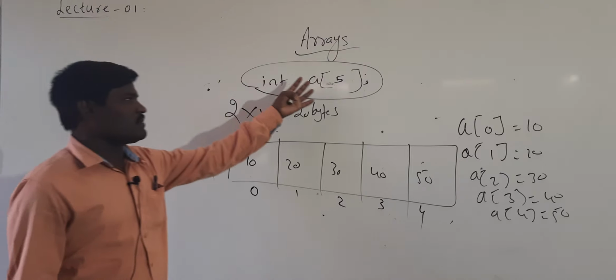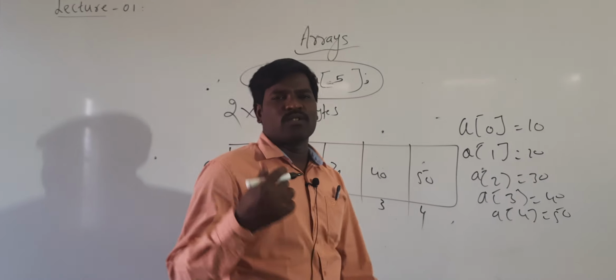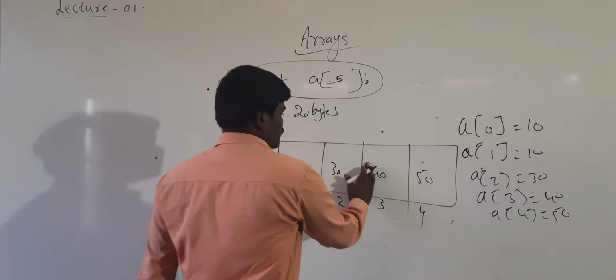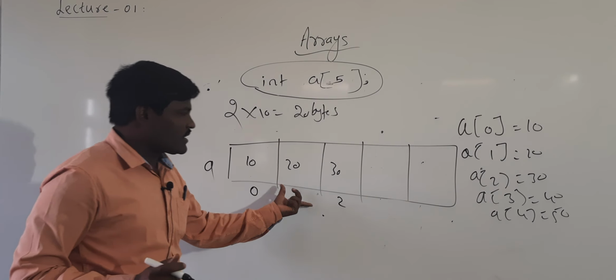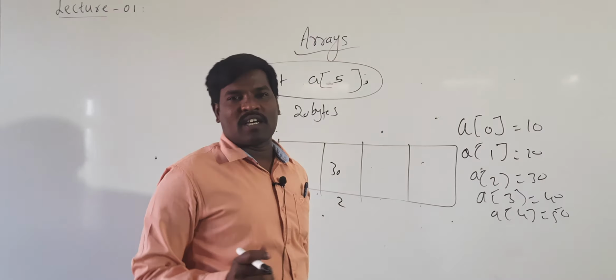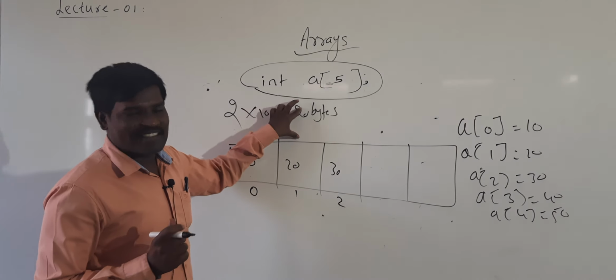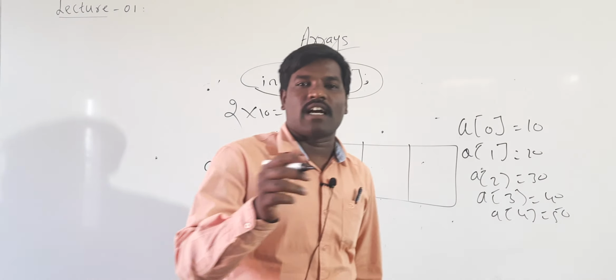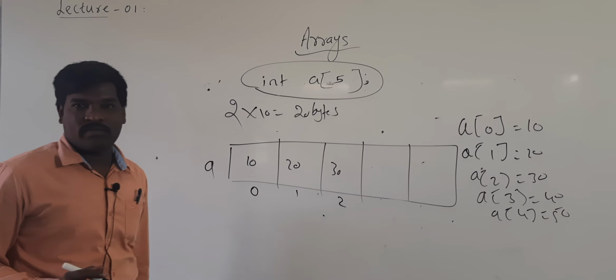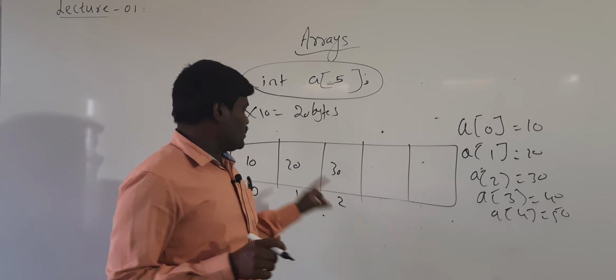Here the maximum size is 5, but you can use fewer values, either 2 or 3. For example, instead of using 5 values, I can use only 3 values. It means the remaining 2 blocks are unused. Total 20 bytes of memory is allocated to this a, but among them you are using only part of it.